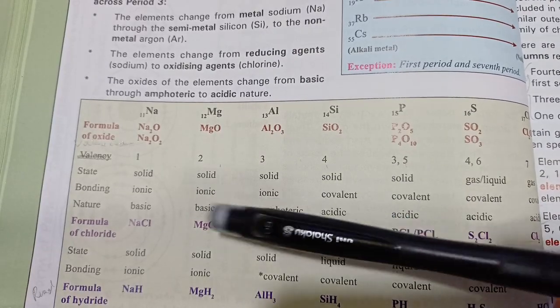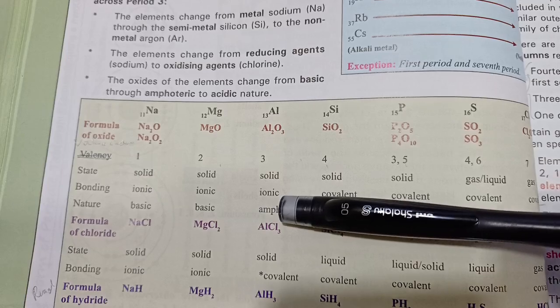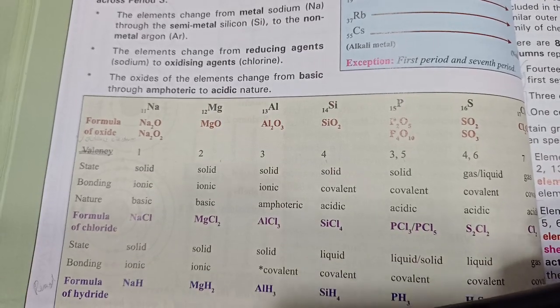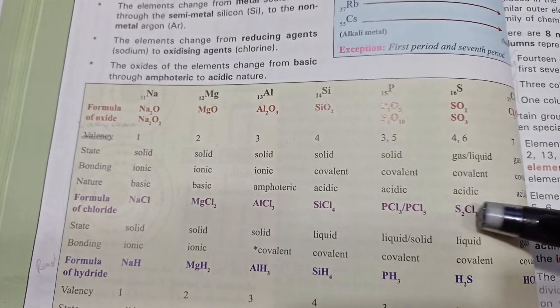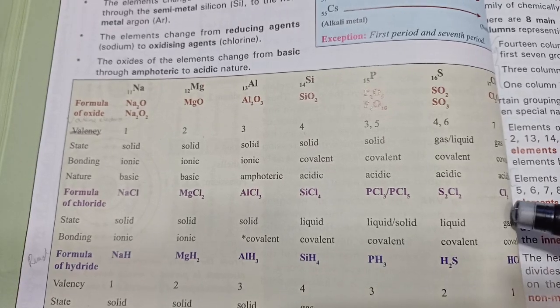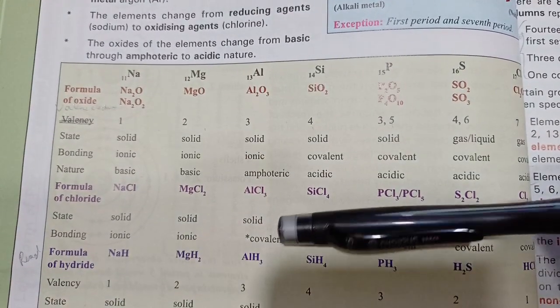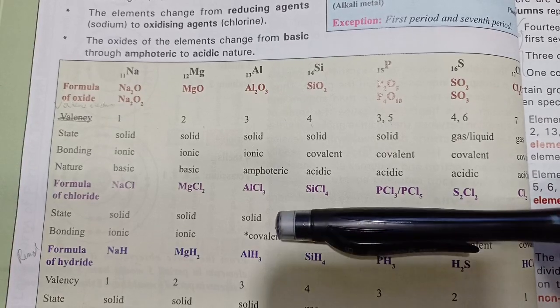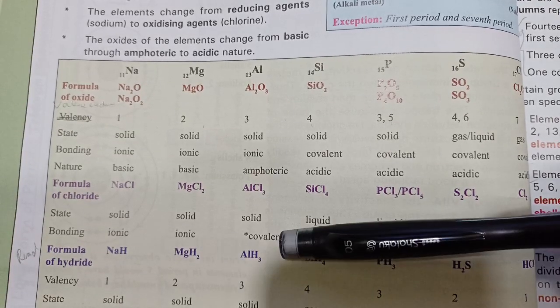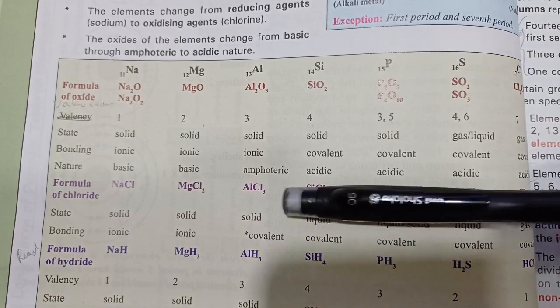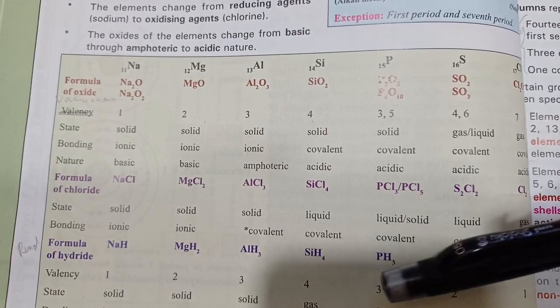Magnesium oxide is basic. Magnesium hydroxide is basic. Aluminum oxide is amphoteric. Their chlorides, learn the formulae. State has to be remembered. Bonding, again, metals are ionic. Aluminum is covalent. Actually, it's like a polar covalent, which is a hybrid between ionic and covalent. Electrons are shared, but there is a charge separation.